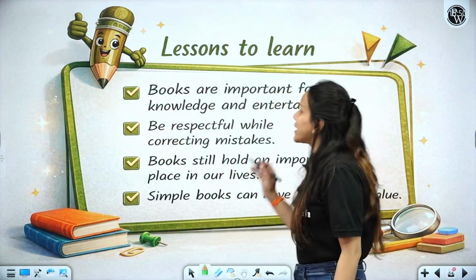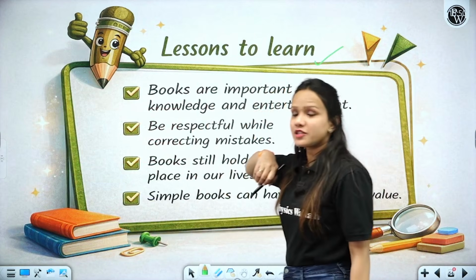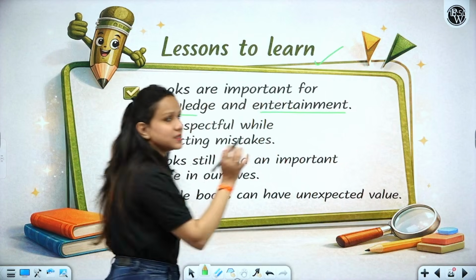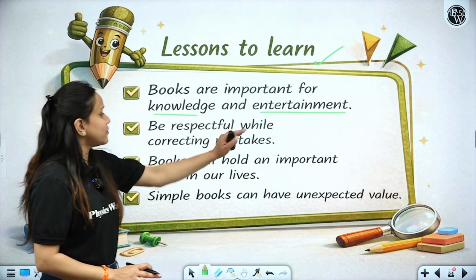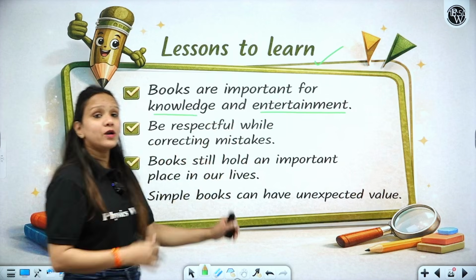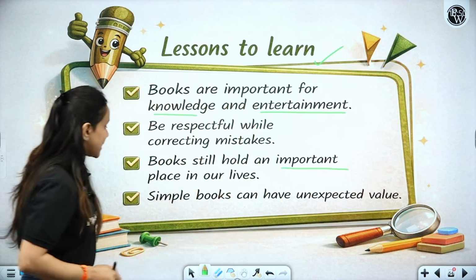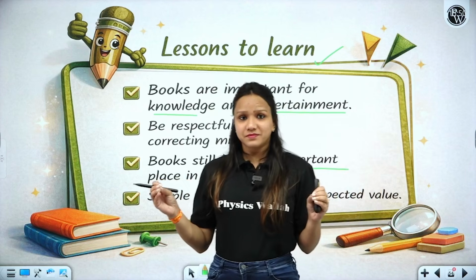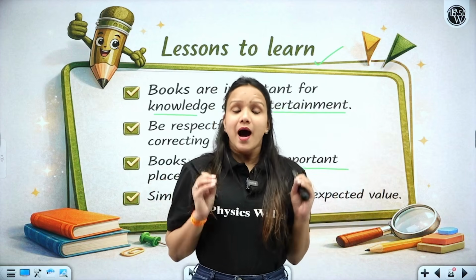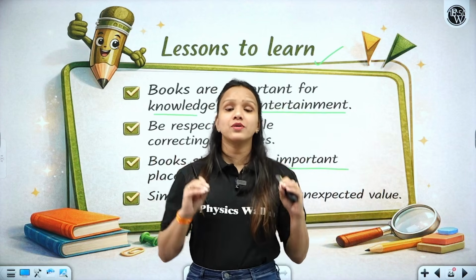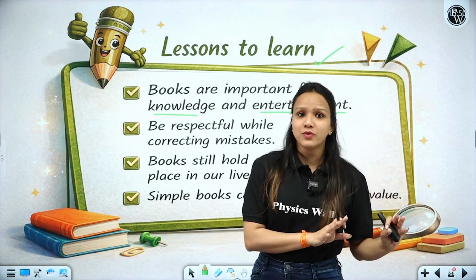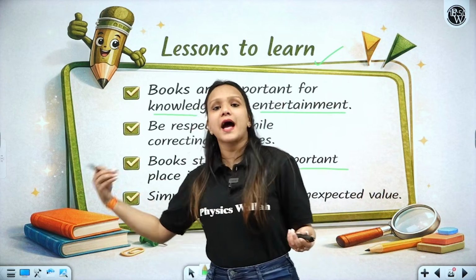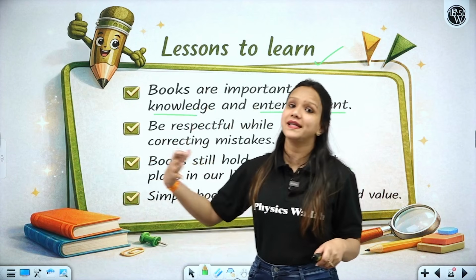Now, let's have a look at the important lesson that we get from this particular chapter. Books are important for knowledge and entertainment, as we have seen in this particular story. Be respectful while correcting mistakes. Books still hold an important place in society, in our lives. Simple books can have unexpected value. So, can you imagine the humorous note here? How nursery rhymes, specifically a poem that talks about Earth's ability to combine agriculture and mining, played a vital role in saving the entire planet.